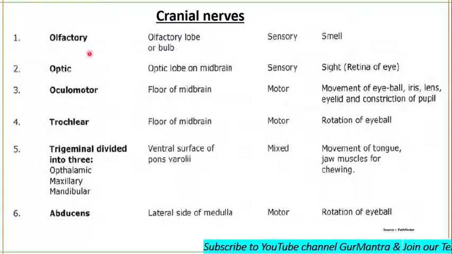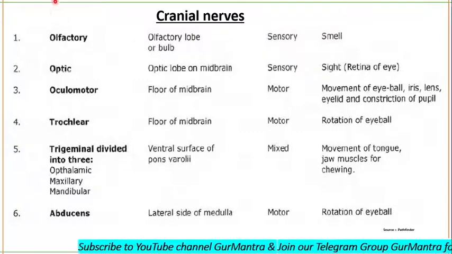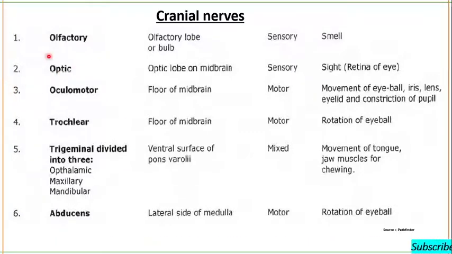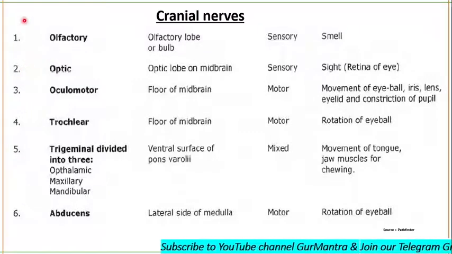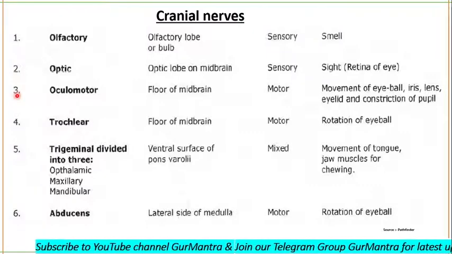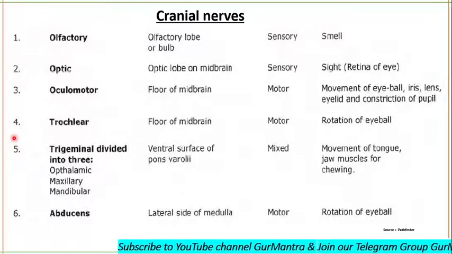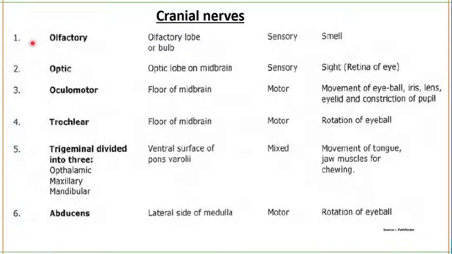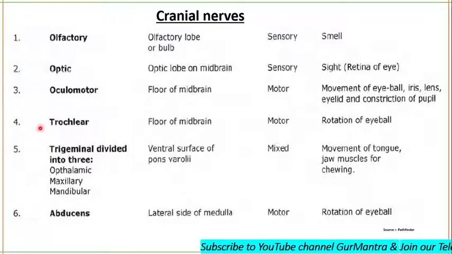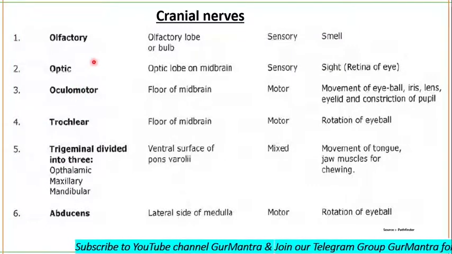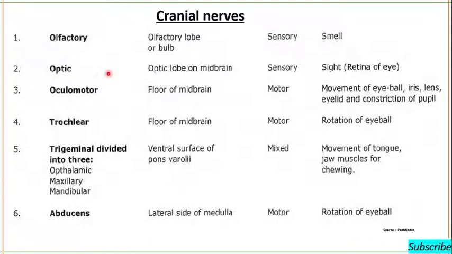How many pairs of cranial nerves? 12 pairs of cranial nerves, and each of them has a name and a number as well. What do these numbers indicate? Listen, these are not like 1, 2, 3, 4. They are in Roman numerals. These numbers indicate the order from anterior to posterior in which these nerves arise from the brain, and the name of these nerves indicates the structure innervated by them, or the principal function they perform.